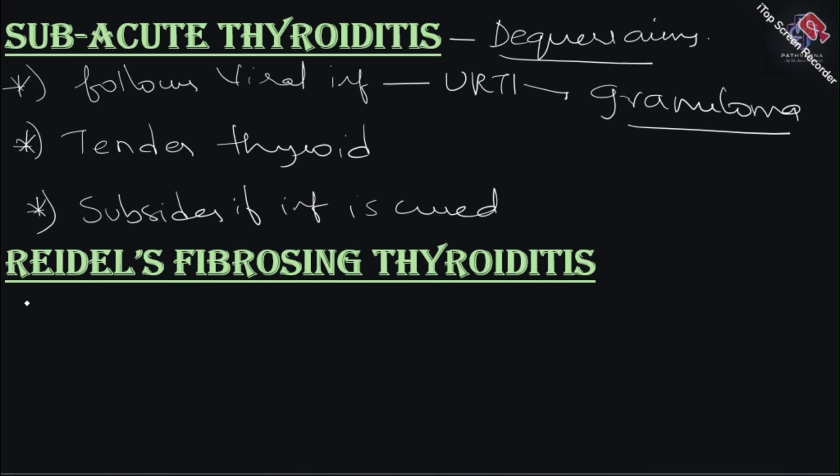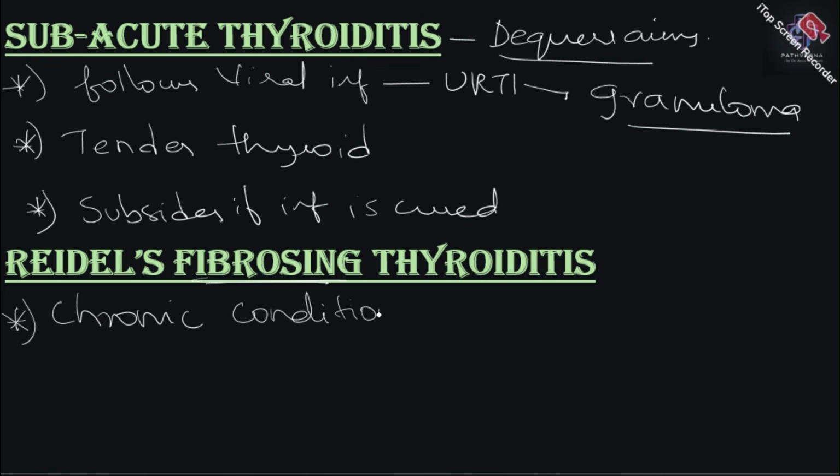Now, what do you need to know about Riedel's fibrosing thyroiditis? Actually, I have included the word fibrosing in the title of the disease itself because it's easy to remember. See, remember, this is fibrosing. Fibrosis in general pathology, usually, is a chronic condition. So subacute is a subacute condition, but Riedel's thyroiditis is a chronic condition.